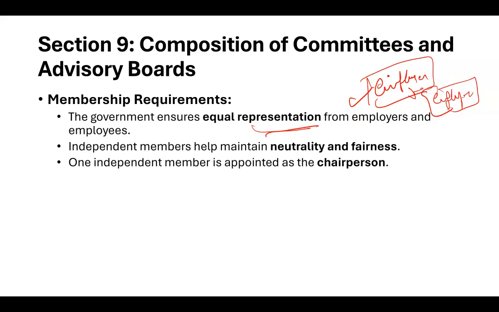And then there are independent members that help maintain neutrality and fairness. So there must be some independent members, right? So that there should not be any partiality, right? So there must be fairness. There must be a neutral ground, right? And then there is one independent member who is appointed by the chairperson, right?